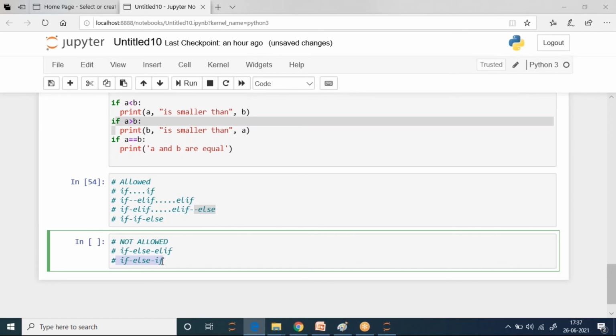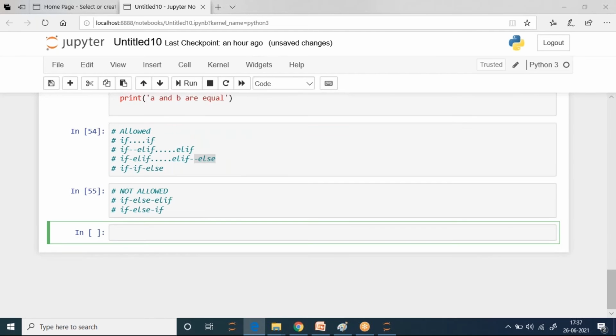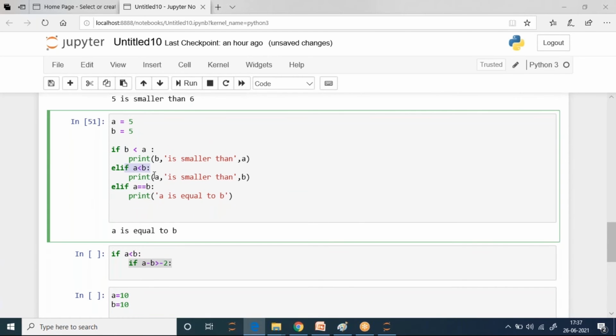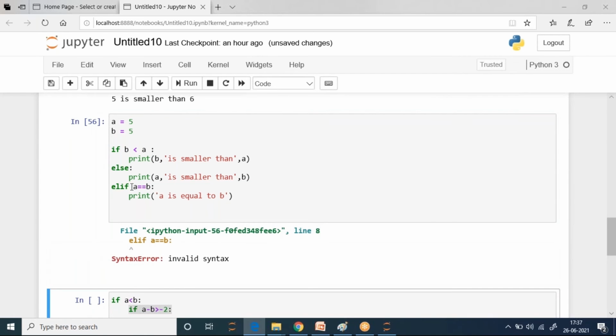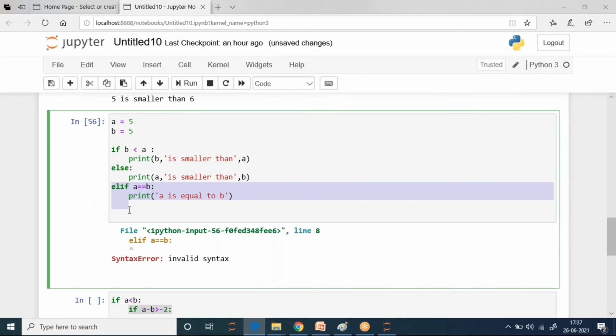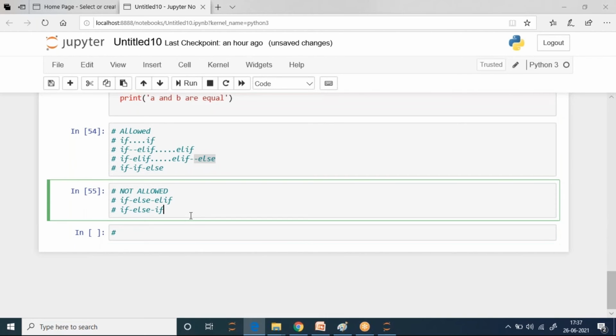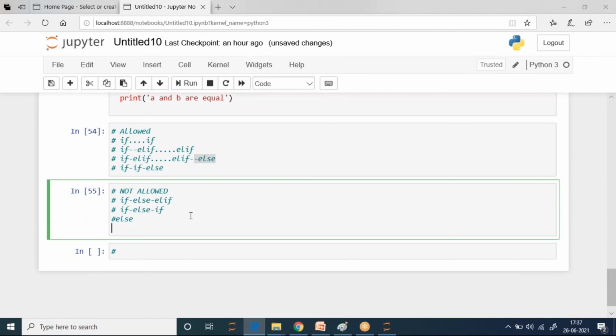So what do I mean by this? I mean to say, like this, else, this is not allowed. This does not happen. If you do this, it's an invalid syntax. It's not even understanding it suddenly. And you can't start with else, or you can't start with elif.